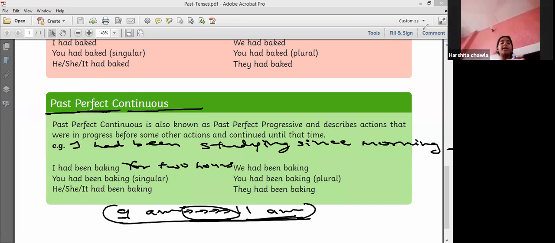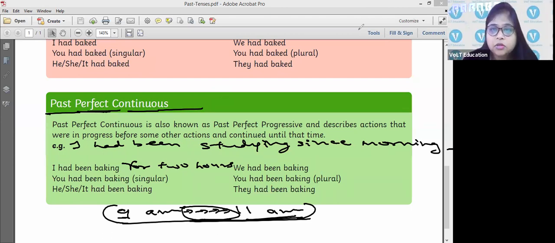Mom, like for this sentence, the action had started yesterday, and now that person is telling you that the person had been doing it since morning until the evening. Yes. Okay. So this is past perfect continuous. Okay. Any doubts?